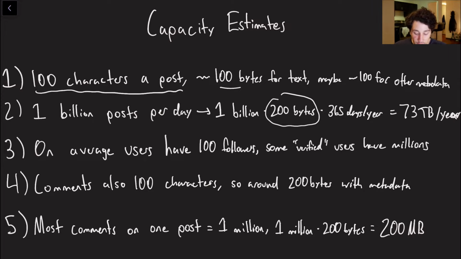Additionally, if we have 1 billion posts per day, which is actually pretty realistic for some of these sites, you could be looking at 73 terabytes per year of storage. That's a lot. It's actually not a ton when you're a platform like this and you make a ton of money through ads. 73 terabytes a year is pretty little, but we are going to need more storage than that. We'll discuss that later. Additionally, let's assume that the average user has around 100 followers.